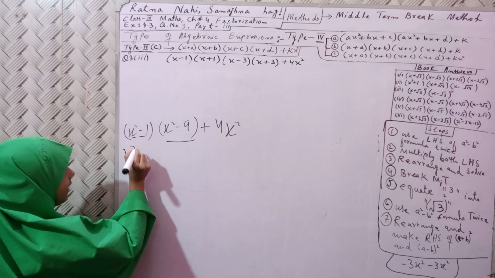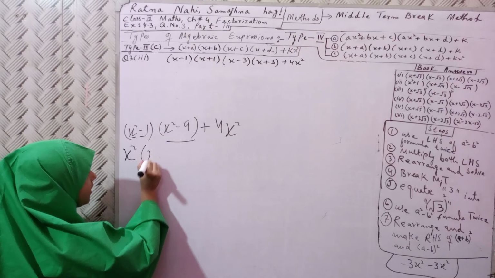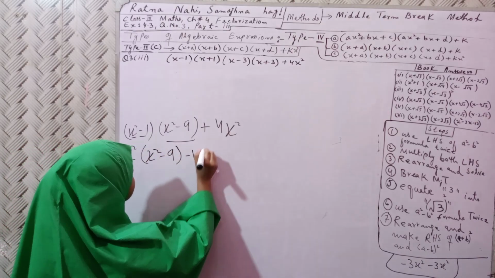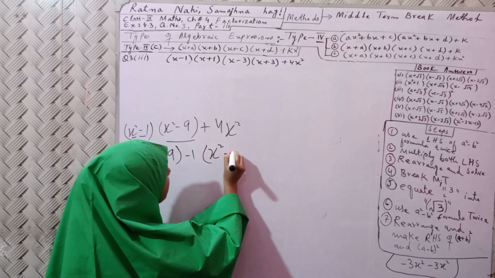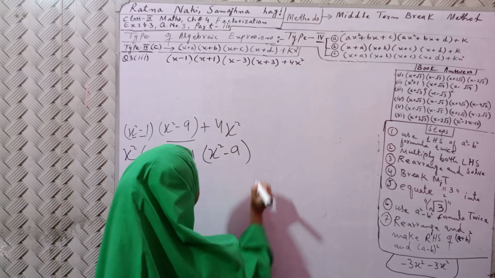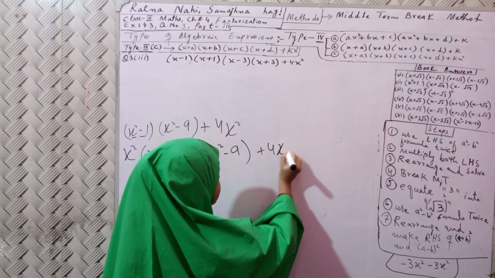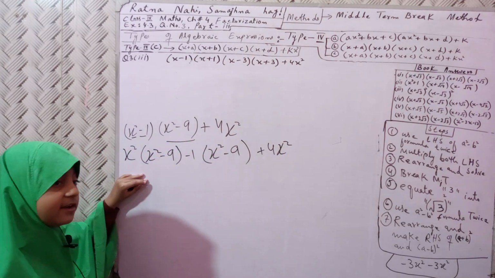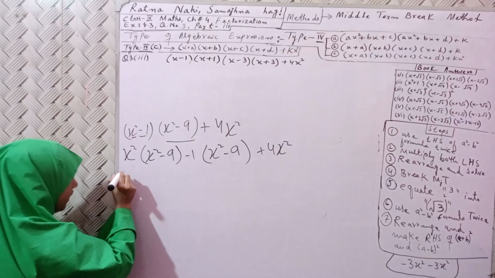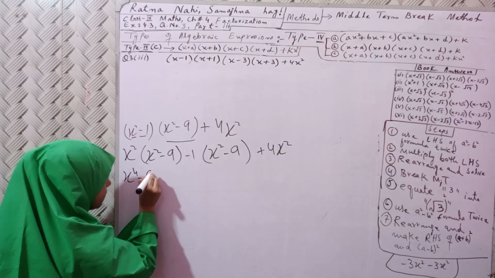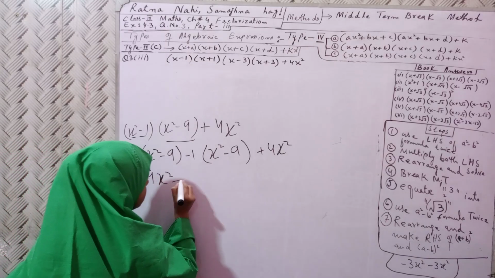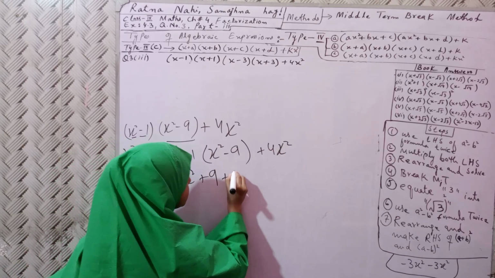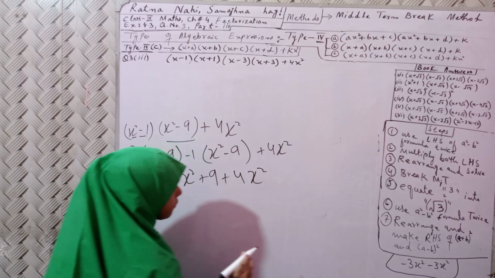Before going ahead, we needed to multiply again. So x⁴ - 9x² - x² + 9 + 4x².